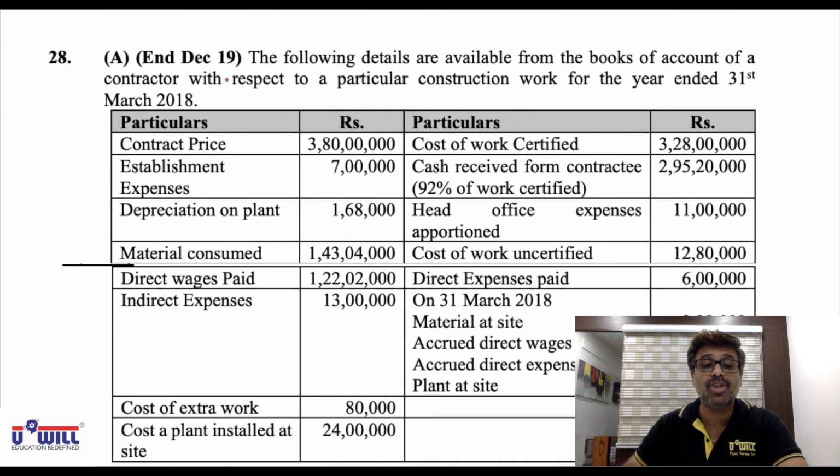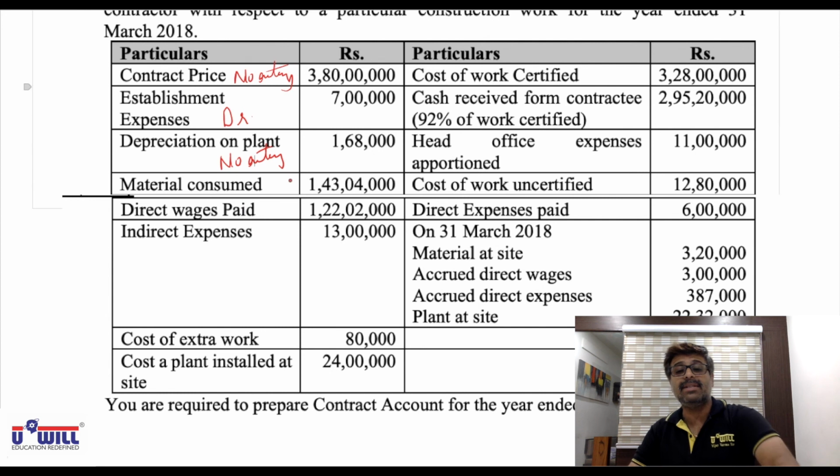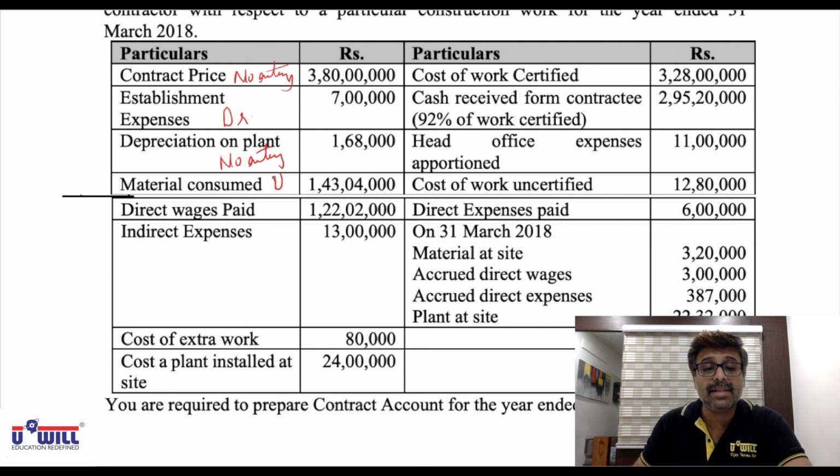Small and simple. Question 28A. The following details are available from the books of accounts of a contractor with respect to a particular construction work for the year ended 31st March 18. Contract price, no entry, to be used in the workings. Establishment expenses, debit. Depreciation, no entry; we have to write the opening balance of plant on the debit side and the closing balance on the credit side. Materials consumed, debit side. Direct wages, debit side. Indirect expenses, debit side. Cost of extra work, debit side. Cost of plant installed at site, debit side. Work certified, credit side. Cash received, no entry.